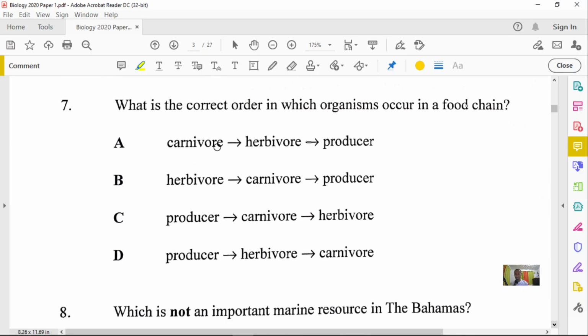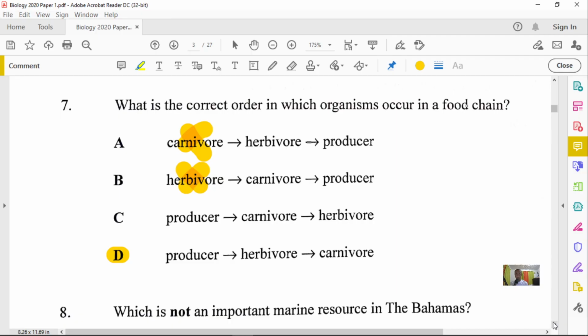So number 7 asks, what is the correct order in which organisms occur in a food chain? Now, without any doubt, you'll know that the food chain must start with a producer. So options A and B are out already because they're not starting with the producer. The next organism after the producer is the herbivore. And so we know by this that this will be our option D. So you have the producer, the herbivore, and then carnivores.